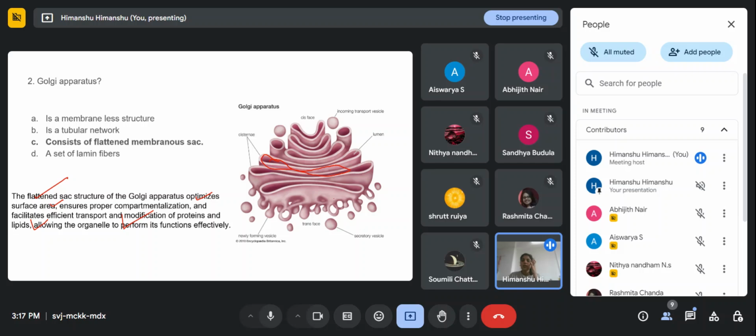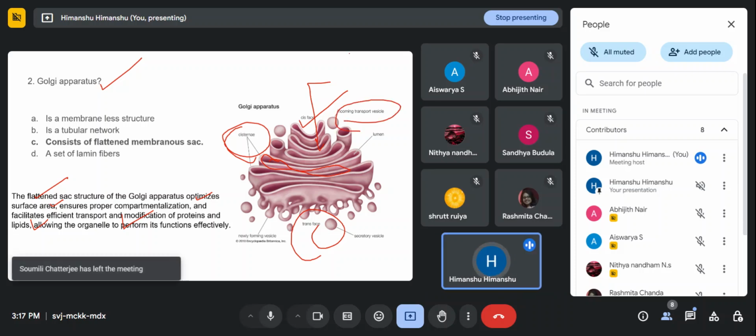So one of the characteristic features of the Golgi apparatus is that it consists of flattened membranous sacs. We call them cisternae, right? So this is the diagram of the Golgi apparatus. There are two phases: one is the cis phase, where the proteins come and modification will occur, and then this is the trans phase. In the trans phase, there are secretory vesicles, and here the incoming transport vesicles come from the endoplasmic reticulum.